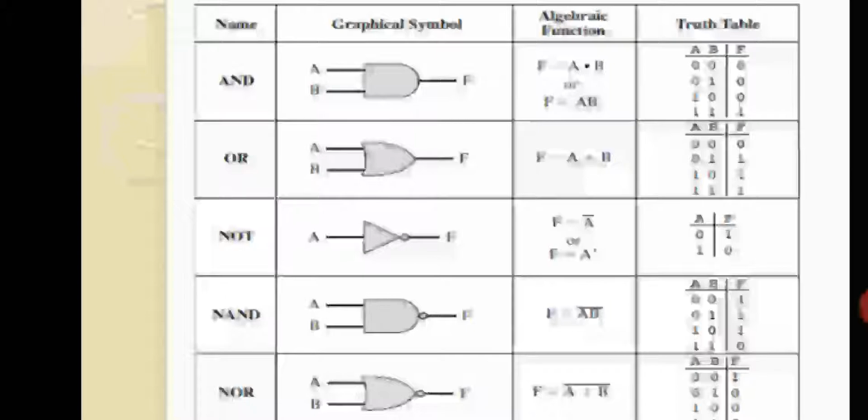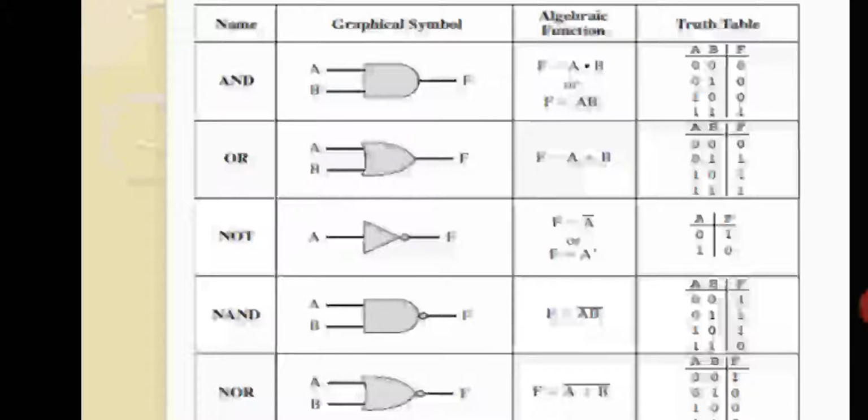Now when the 2 inputs are 0, you are going to get the output as 1. Why? Go to this graphical symbol, A, B, you have one AND gate and one bubble. So ultimately it is going to be a NAND gate, and you are going to get the output. Now A is 0, B is 0 means 0 into 0, it is 0, but you are going to do the NOT, instead of saying negation, you are inverting the bit, isn't it?